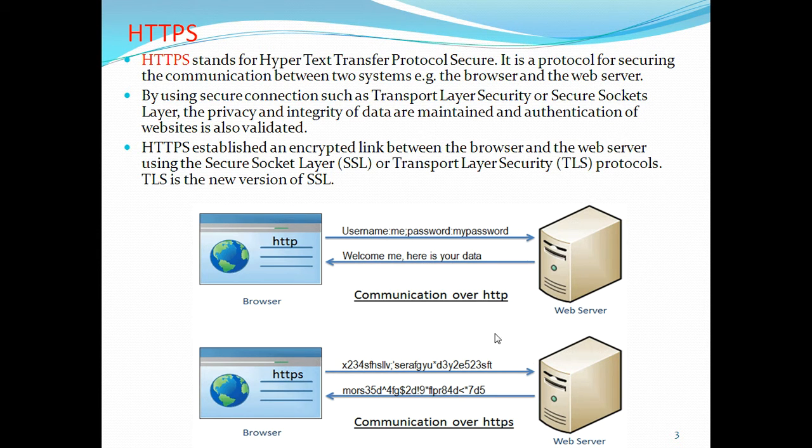Whereas with HTTPS, the text is encrypted, so you cannot understand the text transferred between the web browser and web server. It is in encrypted format, so attackers are not able to understand it, because the algorithm and credentials agreed between the parties are not known to the attackers.